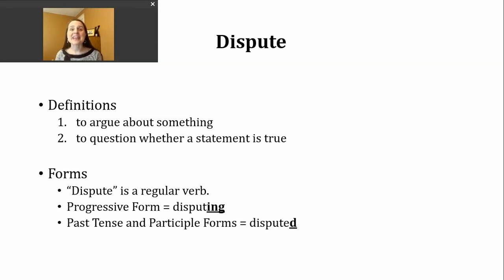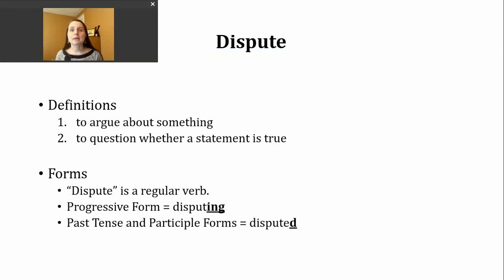You should know that dispute is a regular verb. Since this verb ends with an E, to make the progressive form, we're going to drop that E and then add ing to form disputing. The past tense and participle forms of this verb are made by just adding the letter D, since the verb already ends with an E.